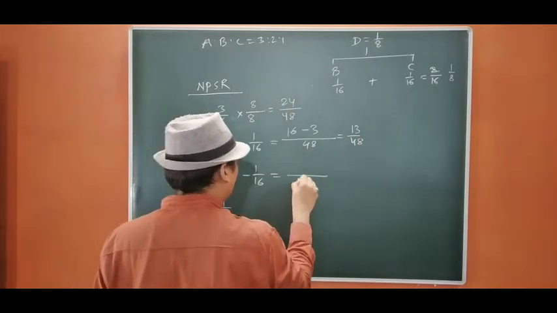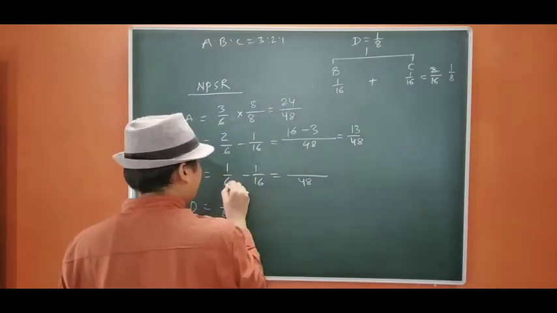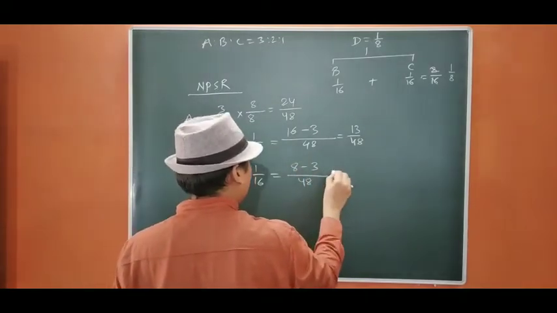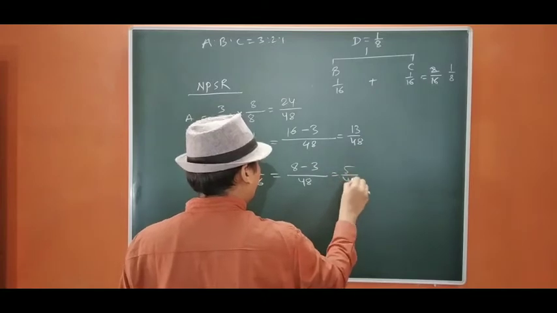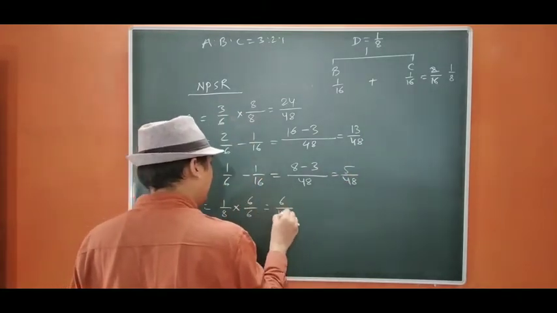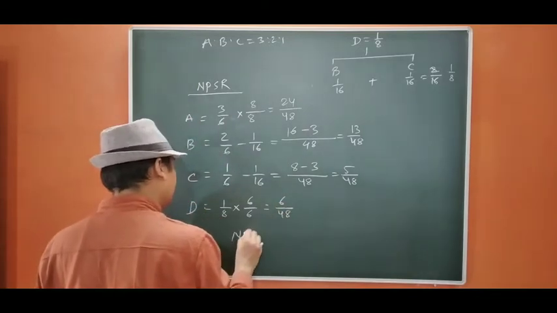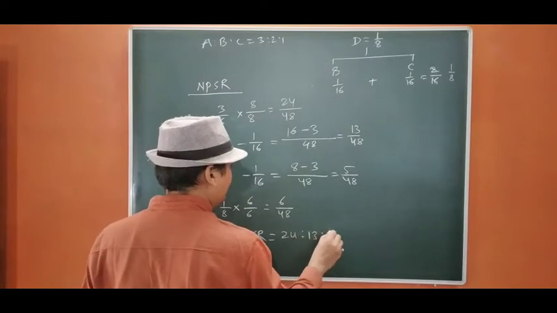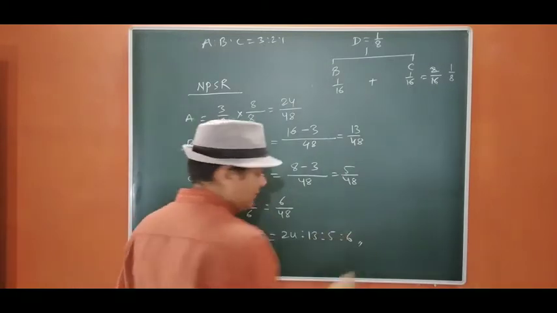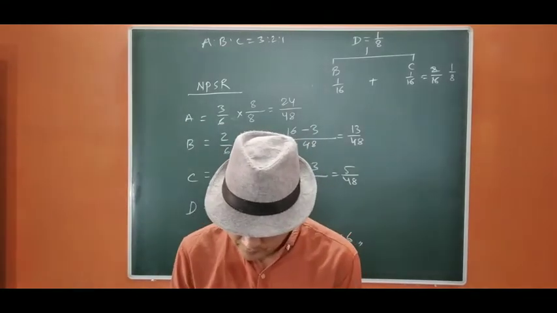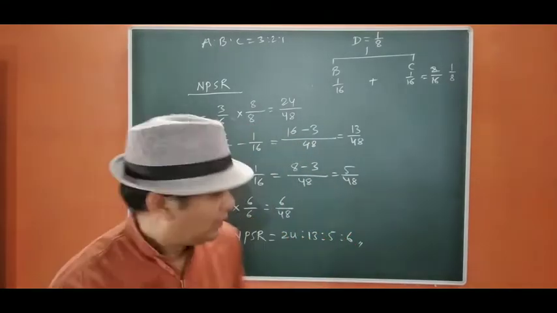Here also it is going to be 48, 6 8s are 48, so 8 minus 3, 5/48. To make it 48 here, we are going to multiply with 6, so 6/48. So new PSR is 24:13:5:6. Okay. Now we are going to calculate the next question, that is question number